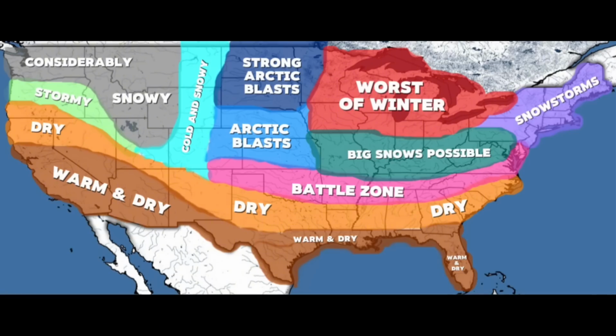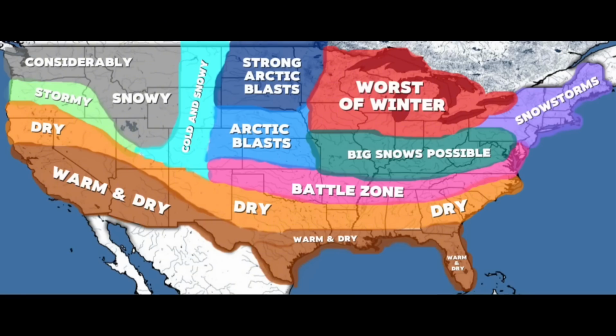For our teal section, big snows are certainly a possibility. Given the above-average precipitation and below-average temperatures, as well as the track some of the storms could take, this area has the potential to see some big snowstorms. It is not a guarantee, though, but at least expect some Arctic blasts and more precipitation in this area.